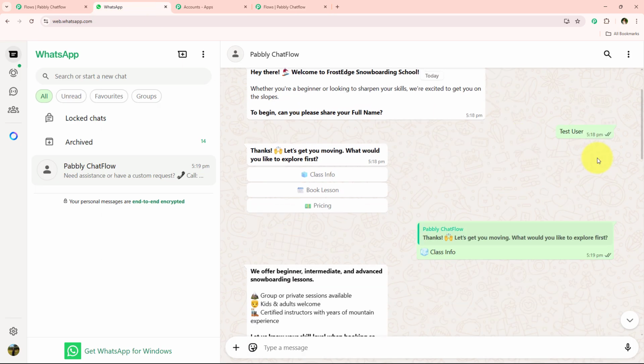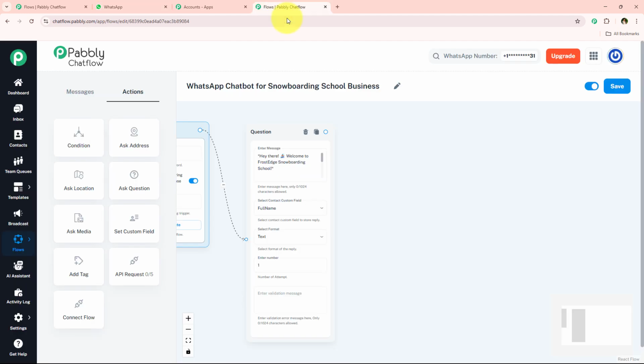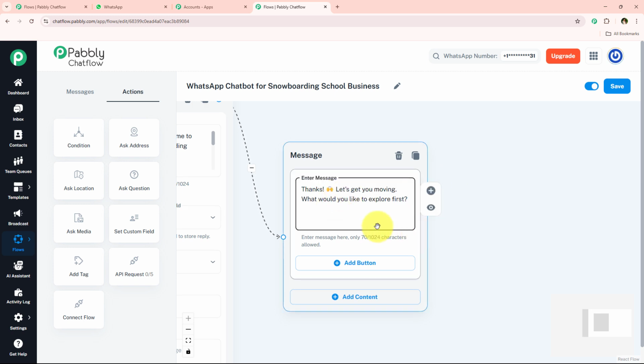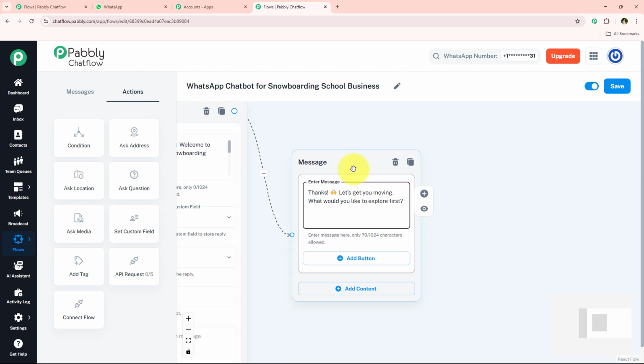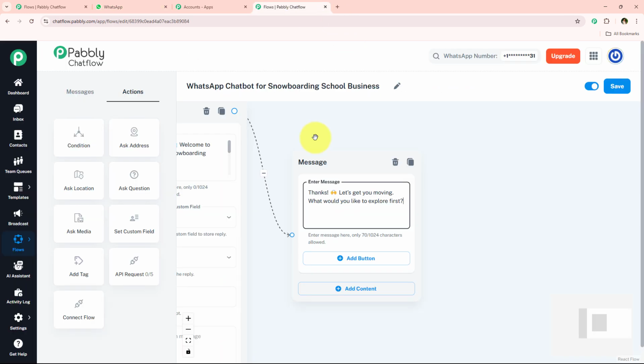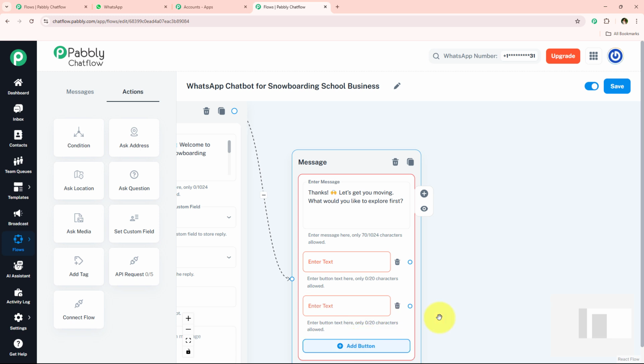Now after asking them for their full name, I'm just going to give them these three options. So to give them these three options, I'm just going to simply drag and drop the connection right over here and select the content type as text plus button. And now I'm just going to enter the message right over here. And after entering this message, I'm simply going to add three buttons in this message. So over here to add the buttons, I'm simply going to click on this add buttons 3 times.